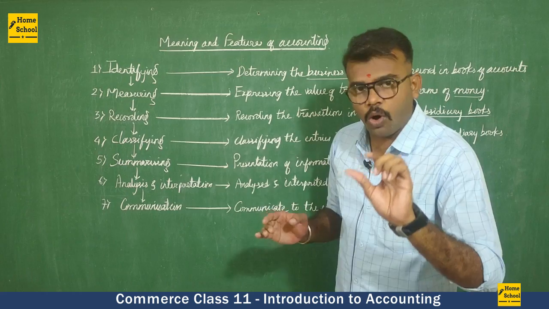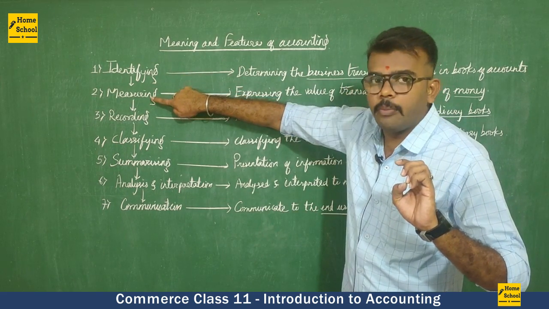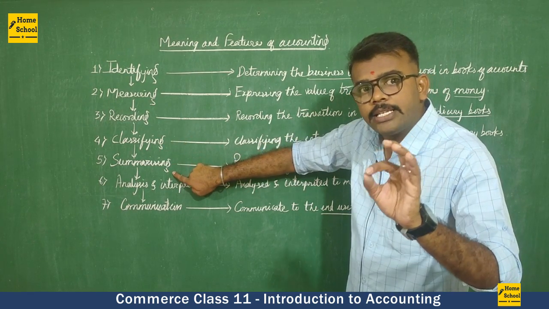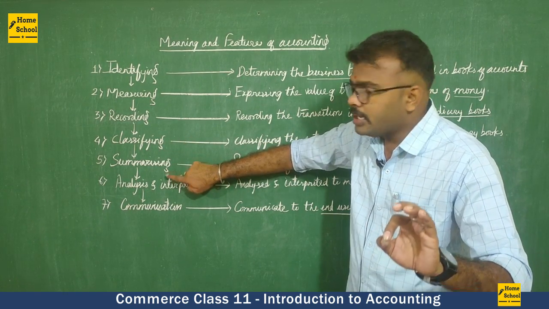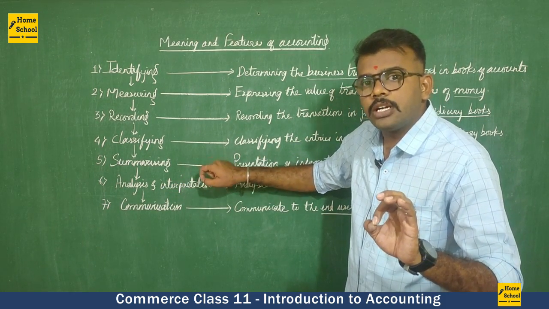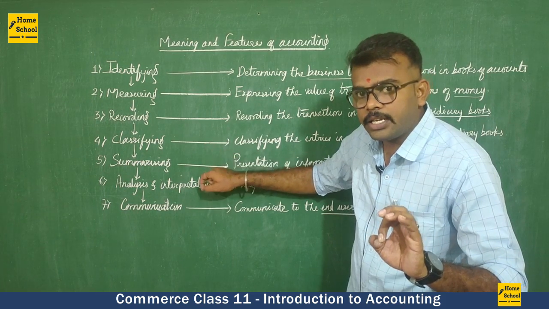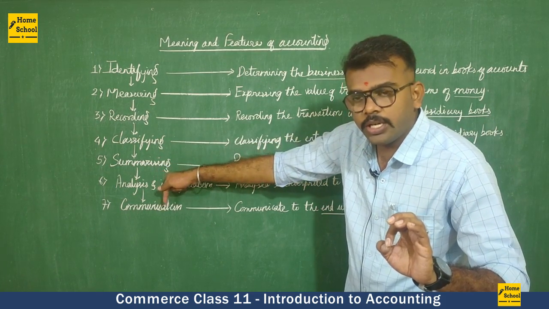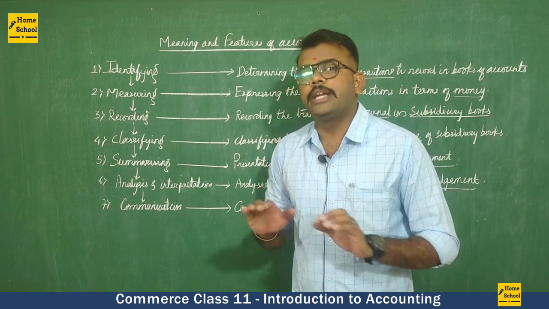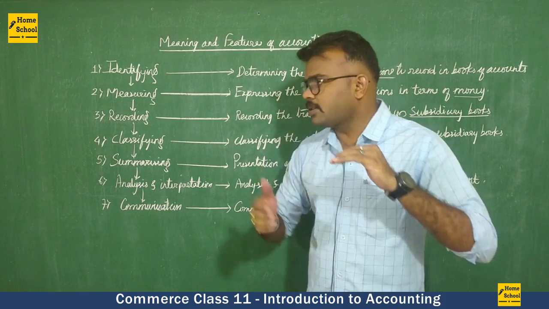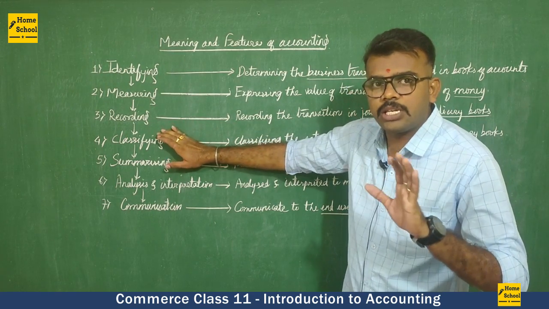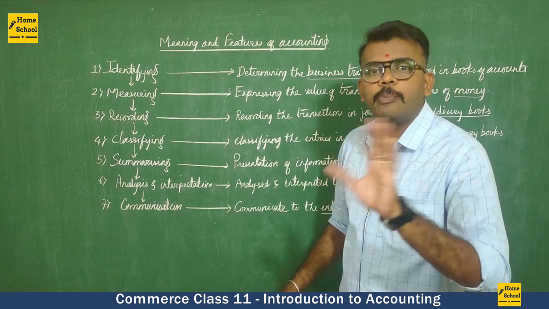Accounting is a process of identifying, measuring, recording, classifying, and summarizing the business transactions and analysis and interpretation of the result of a business transaction. Then we need to communicate to the end users. So this is the meaning of accounting. It is a process, and it has seven different steps. If any one step of this is missing, then accounting cannot be complete.